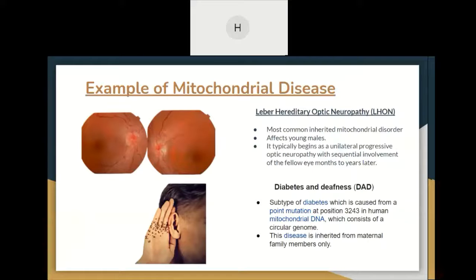The second one is diabetes and deafness, DAD. This is actually one of the subtypes of diabetes, which is caused by a point mutation at position 3243 in human mitochondrial DNA, which consists of a circular genome. This disease is inherited from the maternal family member only.